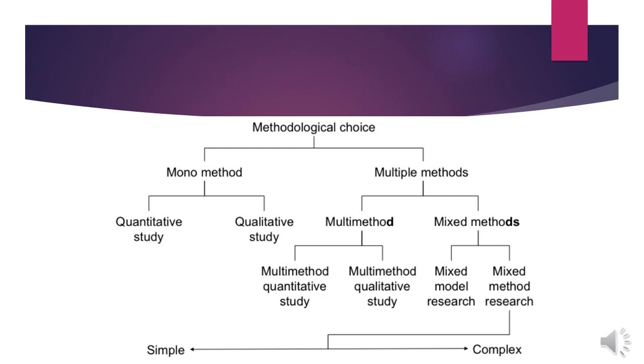In multi method, it may be possible that you are using several quantitative methods in a single study. Maybe you are using experimental as well as survey in a single study. Or if you are doing qualitative, you may use ethnography and case study research, both going side by side.